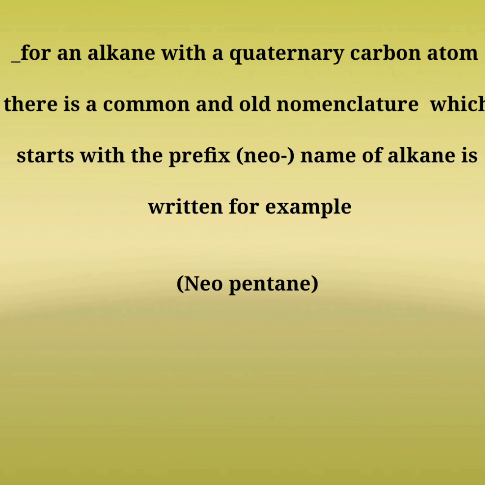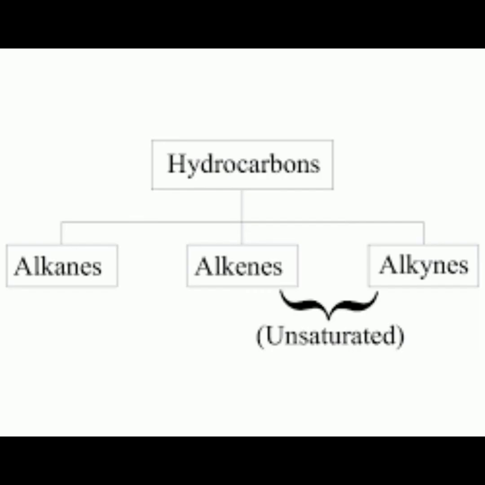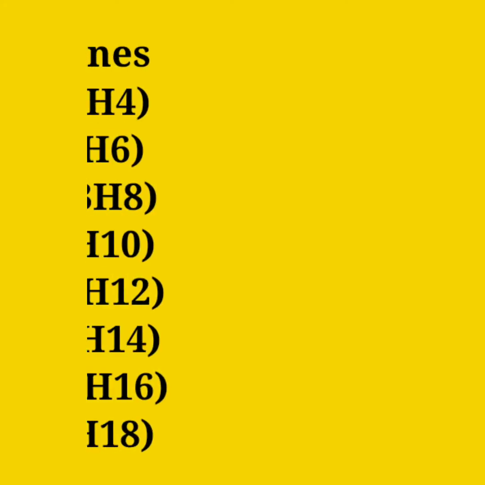Here we have some other notes for alkanes. Because of the variety in structure and length, it's hard to classify alkanes into a certain boiling point range. Hydrocarbons divide into three types: alkanes, alkenes, and alkynes. Alkanes are saturated hydrocarbons. Alkenes and alkynes are unsaturated hydrocarbons.